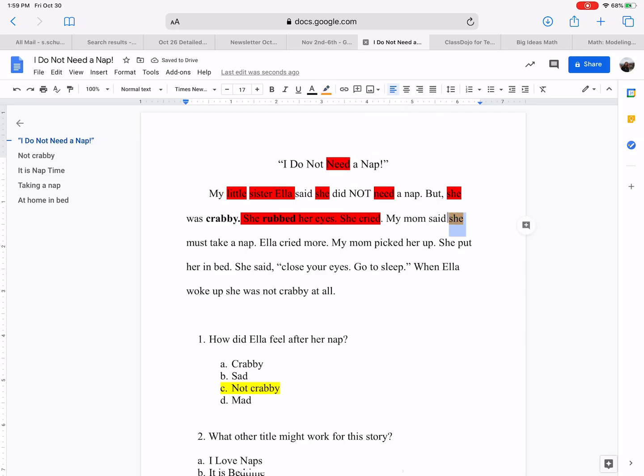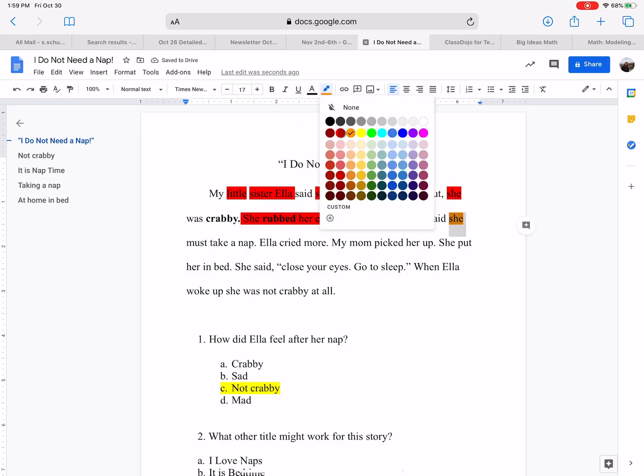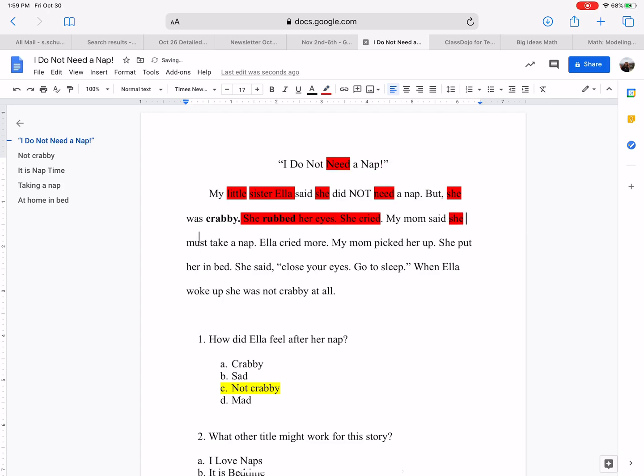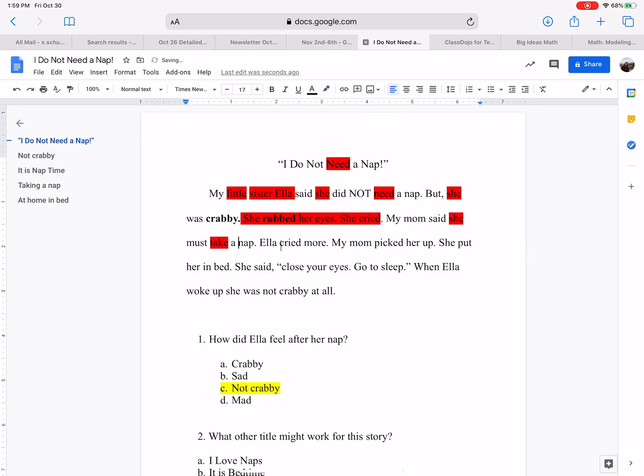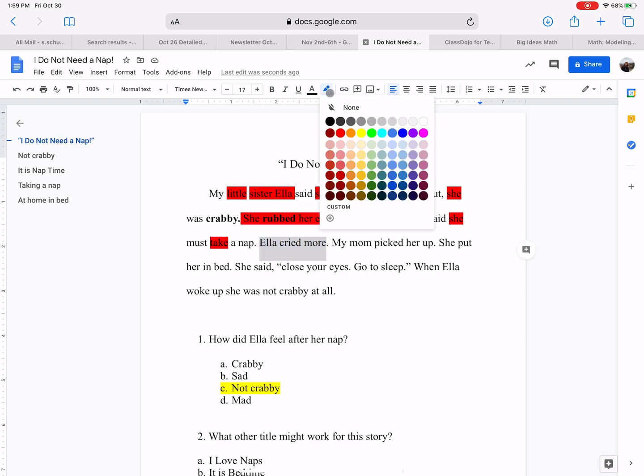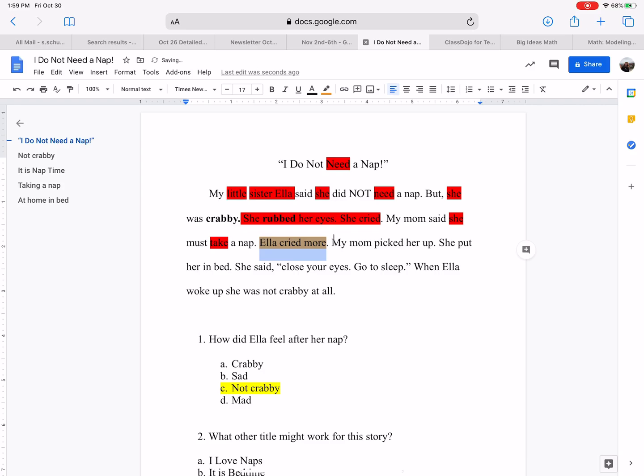Ooh, if I do the right color, there we go, red. Must take, so we're also going to highlight this word red, a nap. Ella cried more. And look, this whole sentence contained E. So E is a very popular letter in writing.